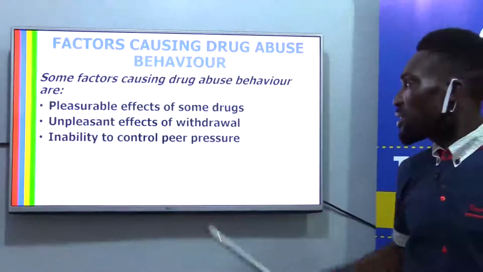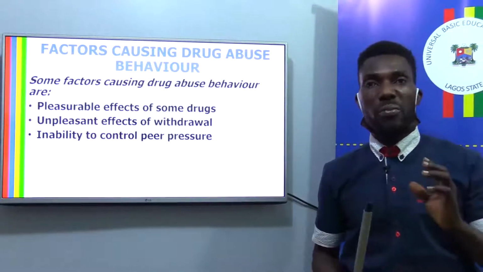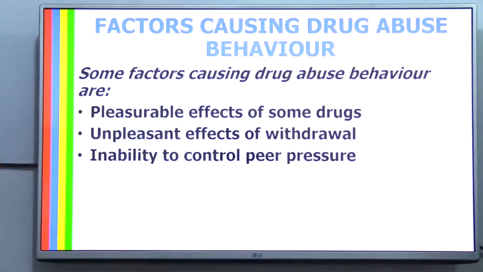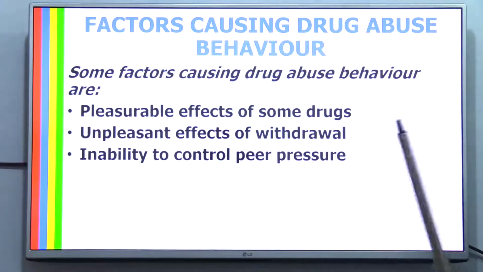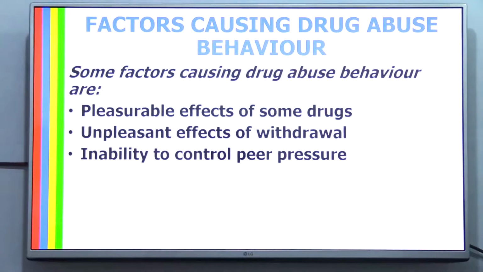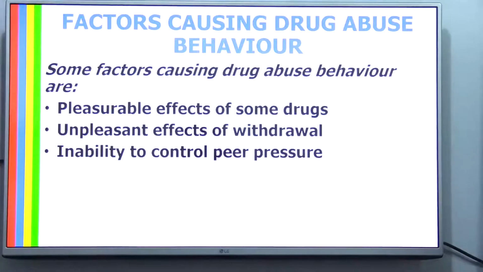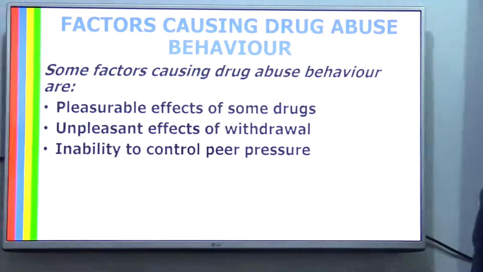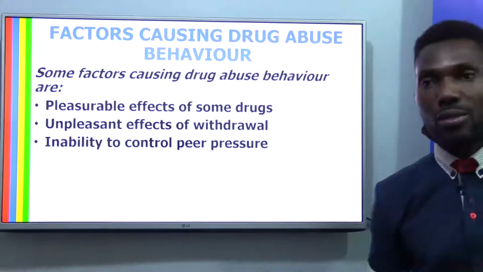Next is inability to control peer pressure. Some people are influenced by their friends and can't resist the drugs, because they think they would not be part of that society or group if they refuse. That is why you still see them into drugs.